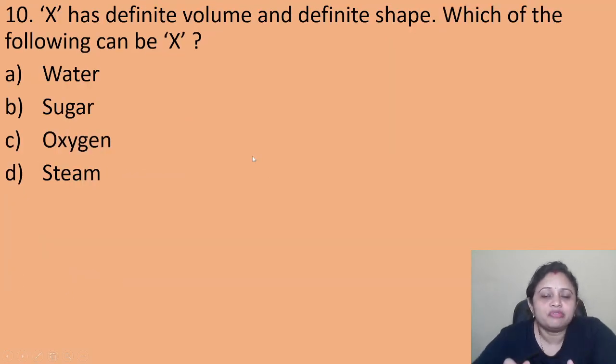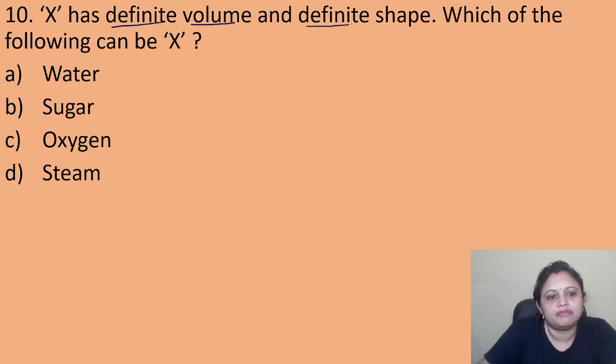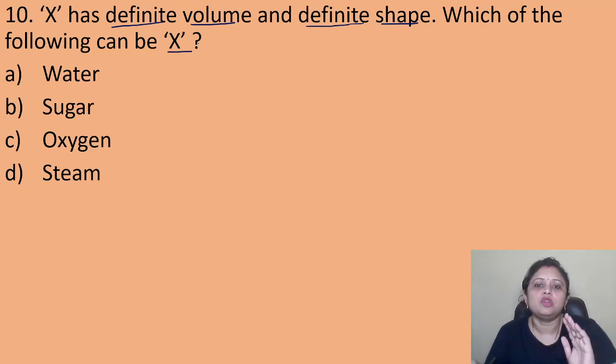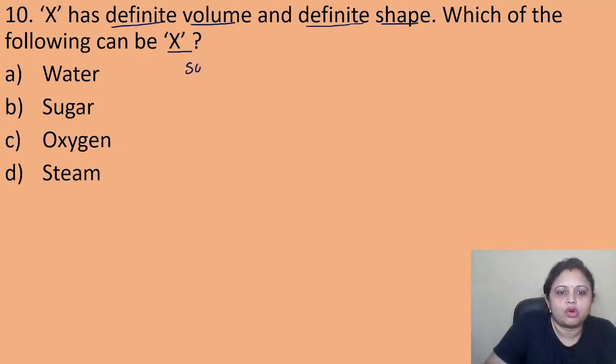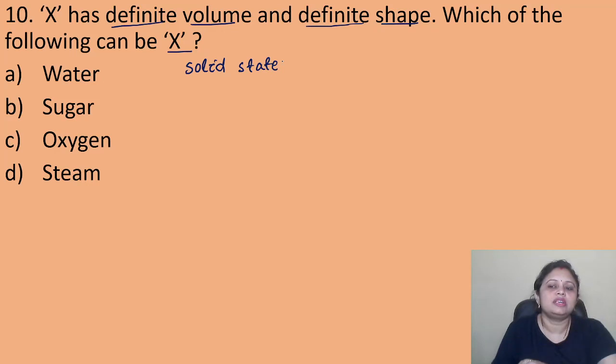X has definite volume and definite shape. Which of the following can be X? Option A, water, B, sugar, C, oxygen, D, steam. We know definite volume and definite shape is for solid state.